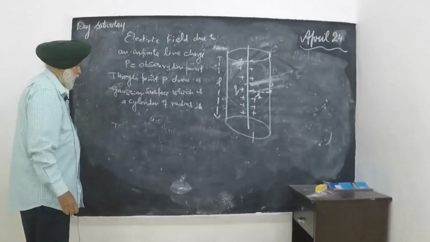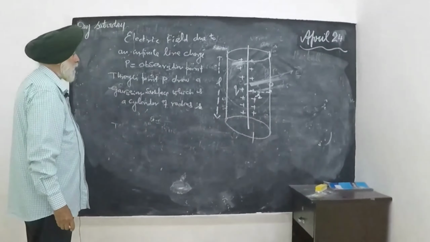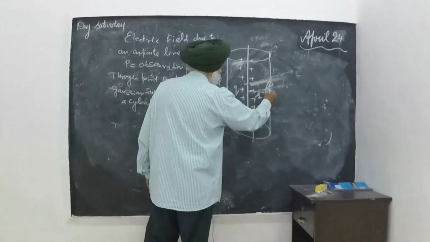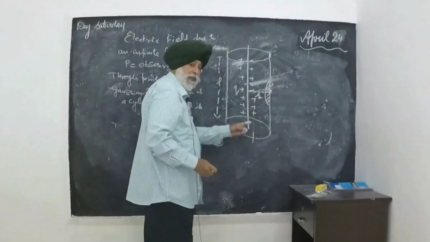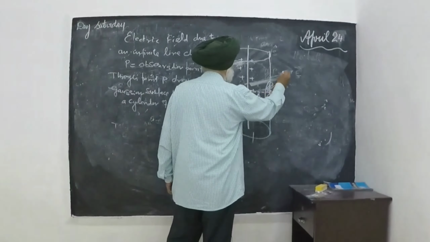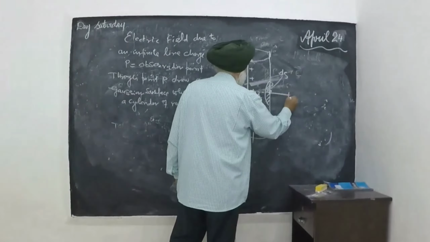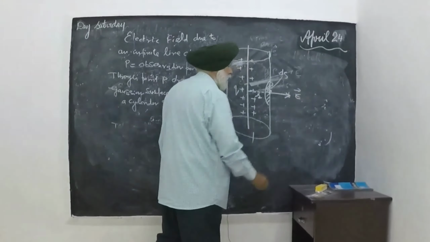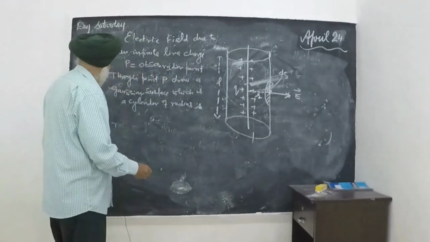Then what? First, take an area element around the point P, area element ds. The electric field intensity at this point is equal to E. So what is the electric flux?